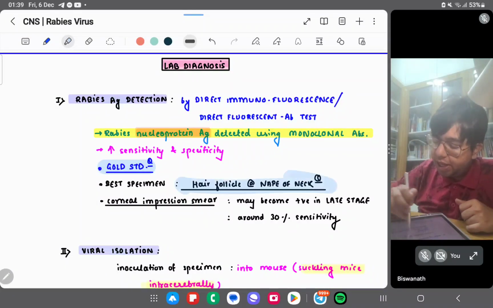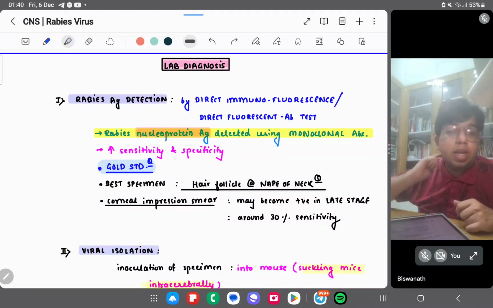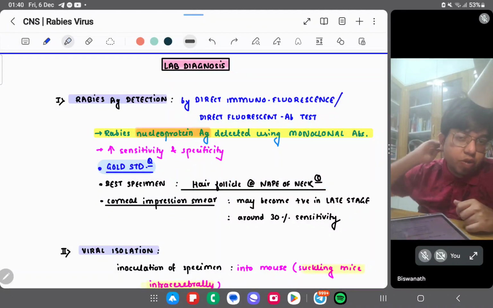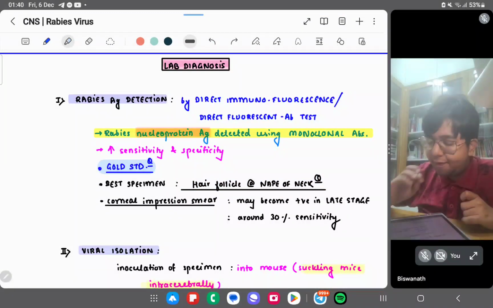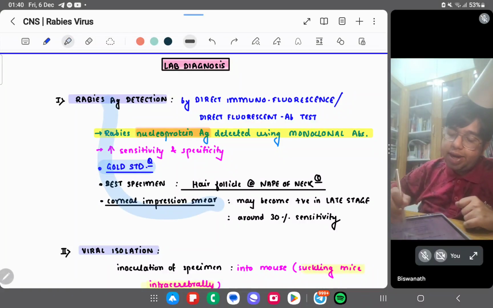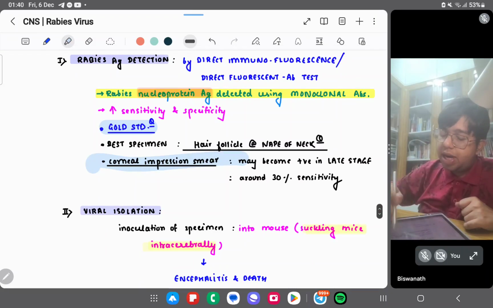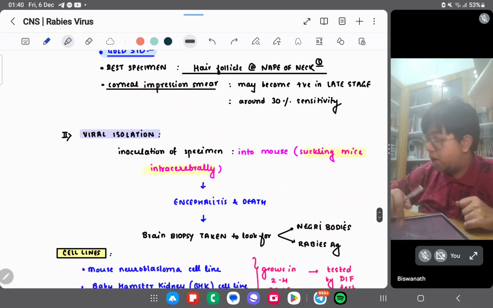Best specimen is the hair follicle in the nape of the neck. In the nape of the neck, in this posterior part, the hair follicles, and this hair follicle is the best specimen for detecting the rabies antigen. It's a gold standard also. Corneal impression smear may be made, not much important.